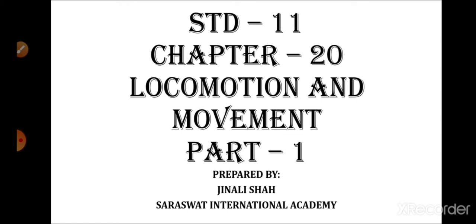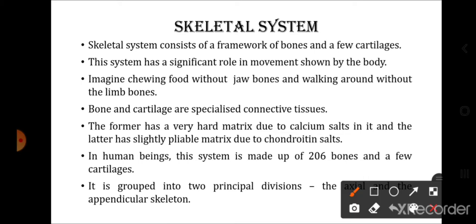So basically both of them in simple terms mean the change in the location, the change in the position of an object, right? Now those movements which involve the muscles are called locomotion. Suppose we move from one place to another, that movement is due to the muscles. So those movements which involve the muscles are called locomotion. So let us deal with the main part of the chapter, that is the skeletal system.